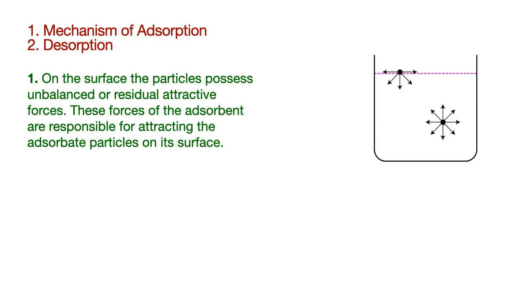We have some liquid, and in the bulk the net force is zero, but on the surface the net force is not zero. There is unbalanced force. This leads to the polarization of molecules on the surface, and hence it attracts the gas molecules which are polar in nature rapidly, and which are non-polar in nature slowly.